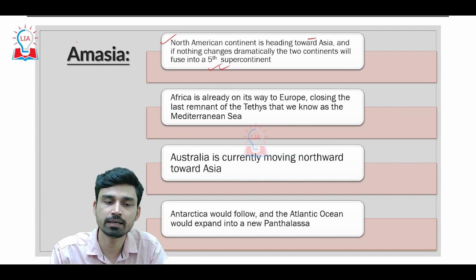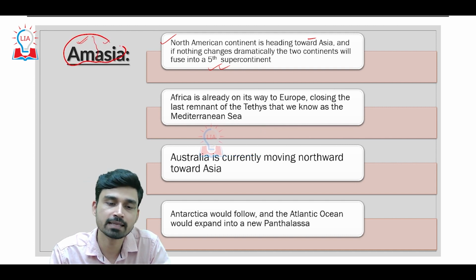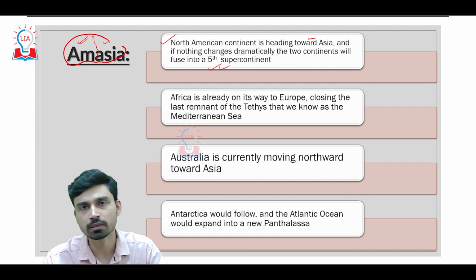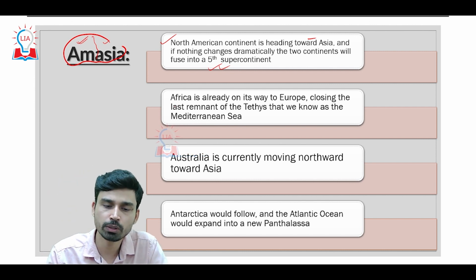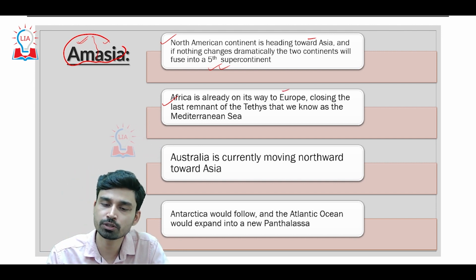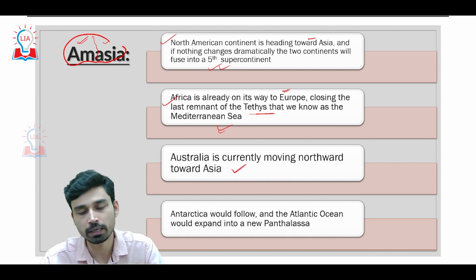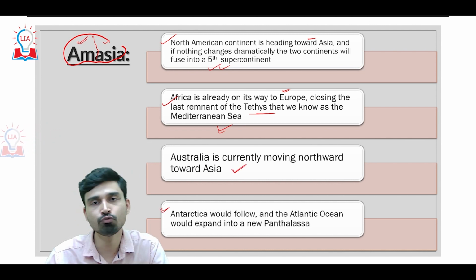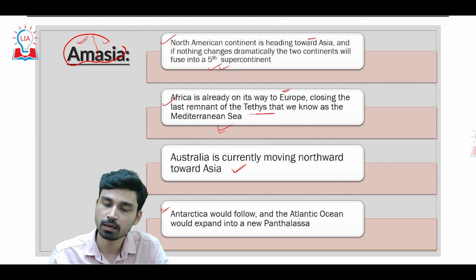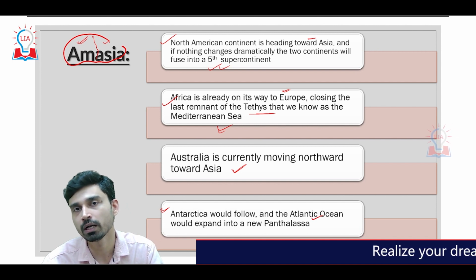And obviously, since it is largely forming due to the joining of the American and Asian continents, it will be called the Amasia supercontinent. Similarly, not only these 2 continents, we also look at Africa. Africa is continuously moving toward the north and is going to meet Europe, and thus it will close the last remnant of the sea that we have just discussed, the Mediterranean Sea. Similarly, Australia is continuously moving northward toward Asia. Antarctica is expected to follow suit and move northward toward Asia, and thus the Atlantic Ocean will gradually become bigger.